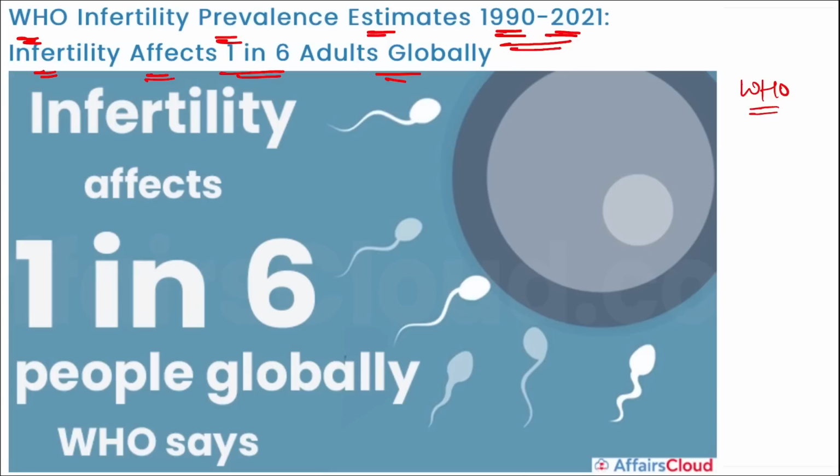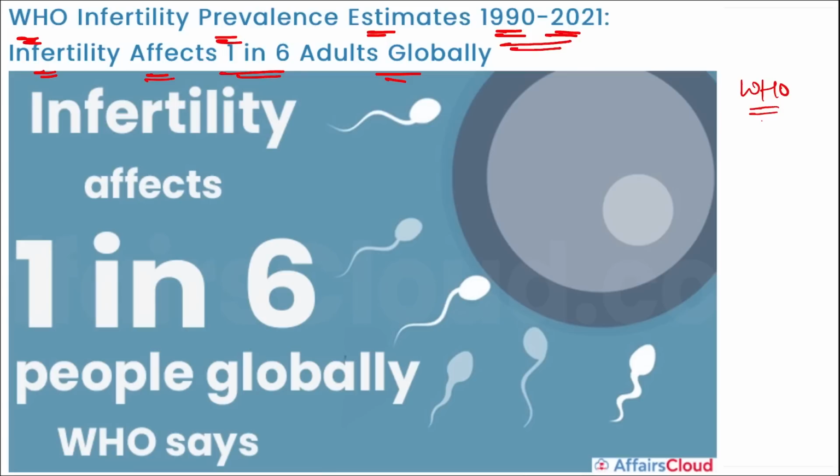The first of its kind report in a decade provides an estimate of the global and regional prevalence of infertility also. The lifetime prevalence of infertility is estimated to be around 17.5%, and period prevalence of infertility is estimated to be around 12.6%.